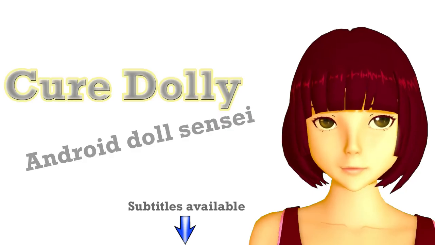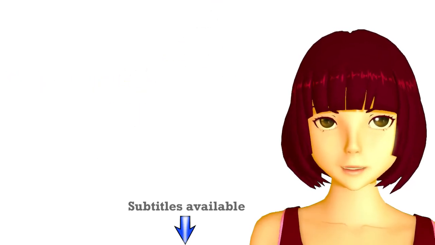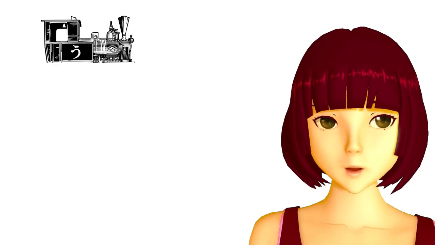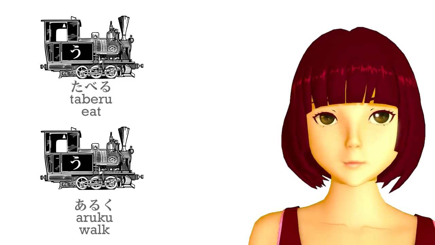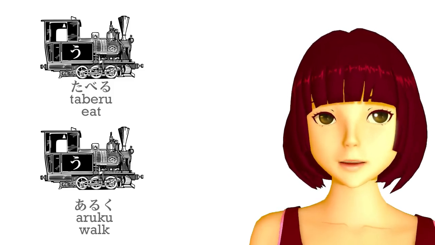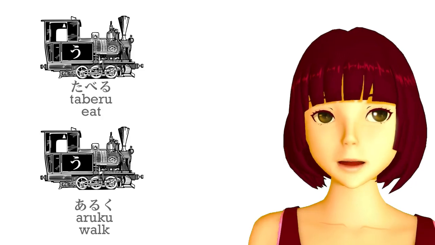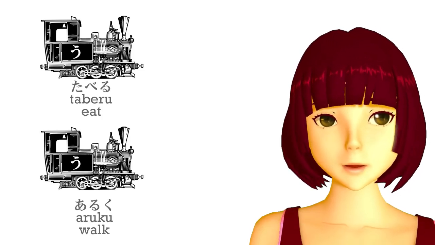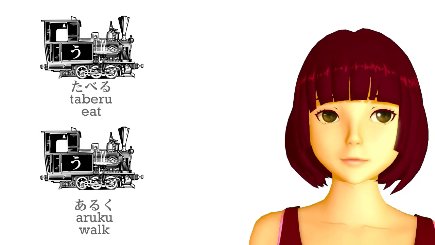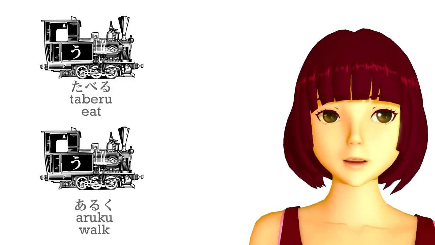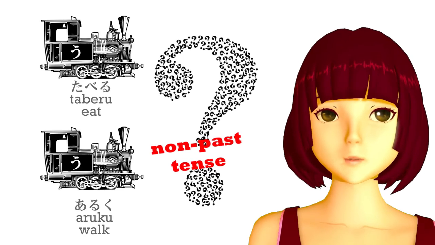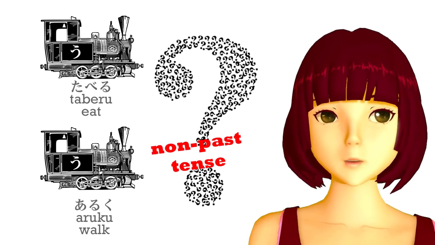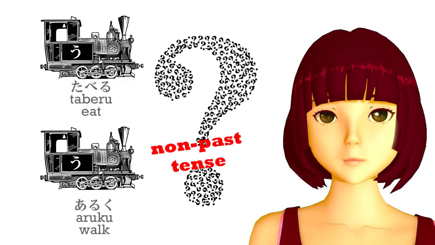Up to now, we've only been using one tense, and that is the one represented by the plain dictionary form of verbs: taberu, eat, aruku, walk, and so forth. To use natural-sounding Japanese, we need 3 tenses. You might think they would be past, present, and future, but in fact they're not. The one we've been using up to now is not a present tense. It's called the non-past tense, and a lot of people think this is confusing.